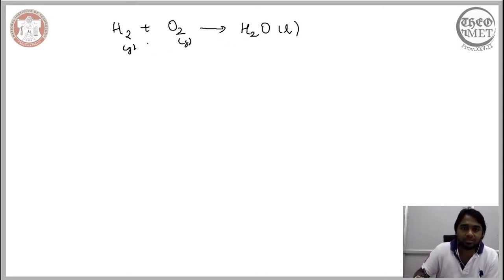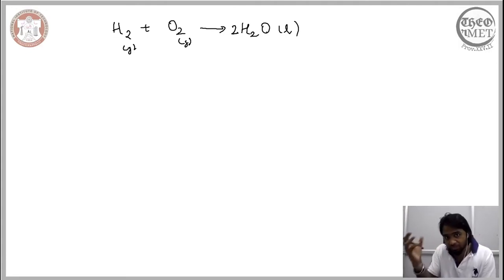Now if you consider this reaction here, as you can see, it is not balanced, because we have two hydrogen atoms on the reactant side and two oxygen atoms on the reactant side as well, but in the product there is only one oxygen atom. Therefore we need to balance it out. To do so, we introduce a prefactor of 2 on the product side, so that the number of oxygen atoms in the product is recovered.